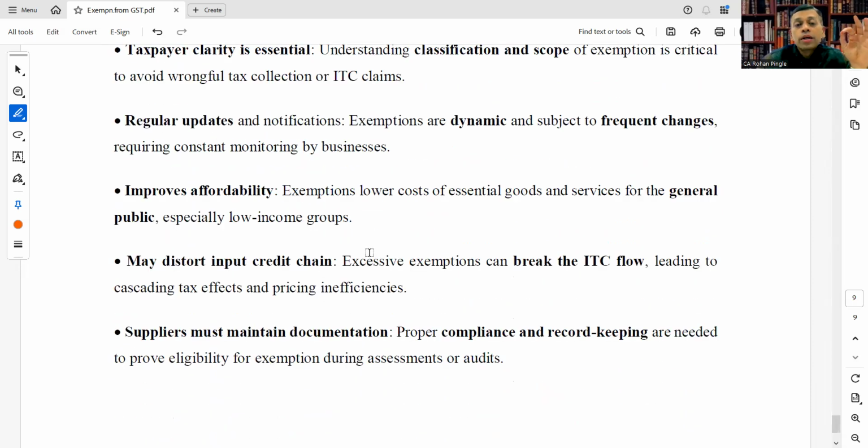Regular updates and notifications. Exemptions are dynamic in nature. We have learned that they are not static. One can amend them anytime, and they are subject to frequent changes, requiring constant monitoring by businesses. Therefore, we need to stay updated through articles or videos. We need to check if any changes have been made.